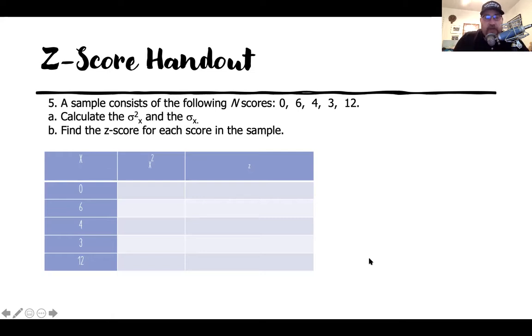And so what I wanted you to do is, okay, here are your raw scores, the 0, 6, 4, 3, and 12. So they've not been manipulated or transformed. Nothing's happened to them, right? So those are the 5 scores.